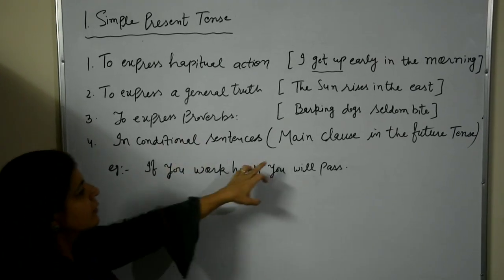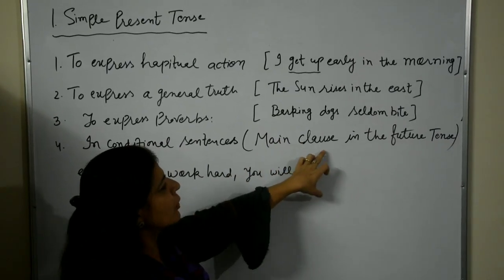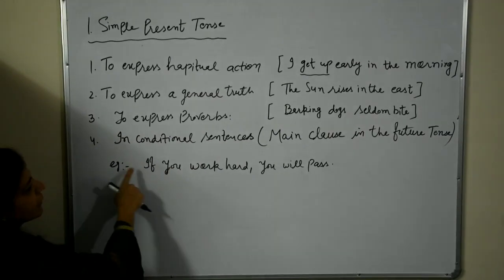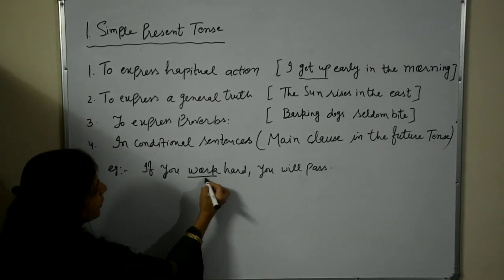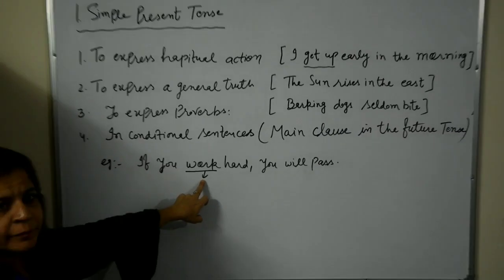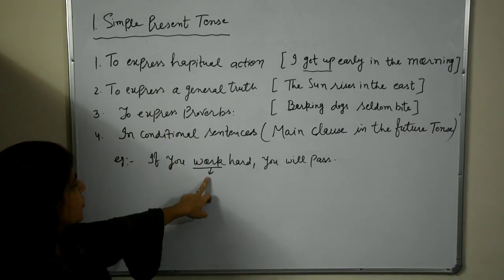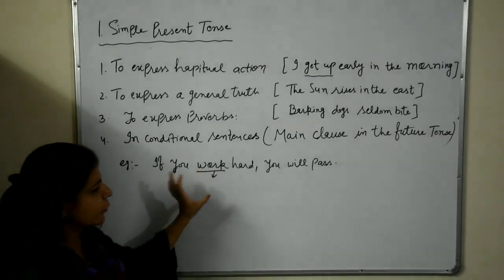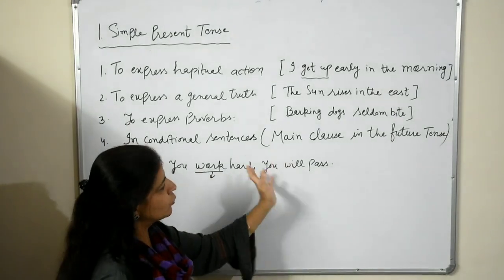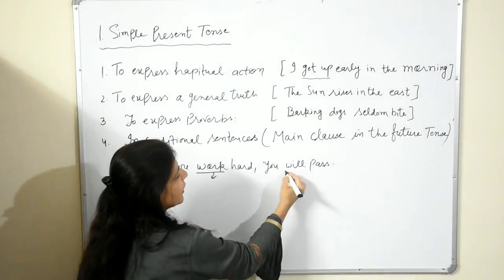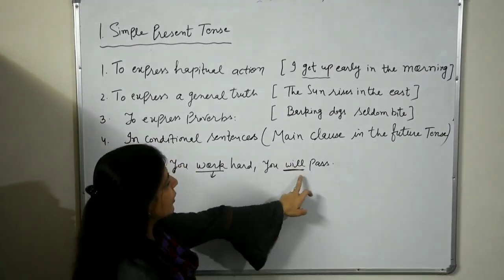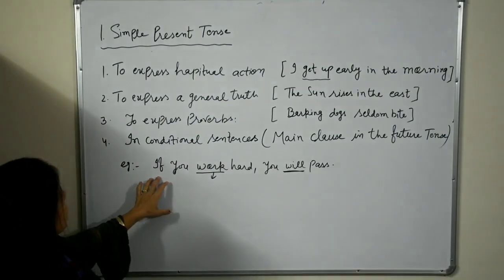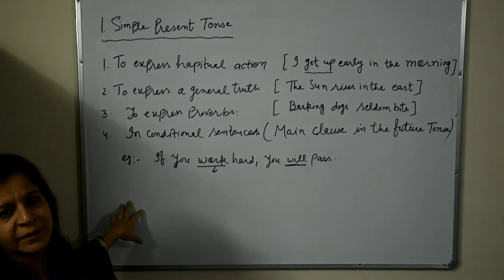And fourth is in conditional sentences. Condition means the main clause is in the future tense. For example, if you work hard. In this clause, simple present tense is used. If you work hard, it's the condition. If you work hard, you will pass. And we are using simple future tense in the second part. So these are the uses of simple present tense.